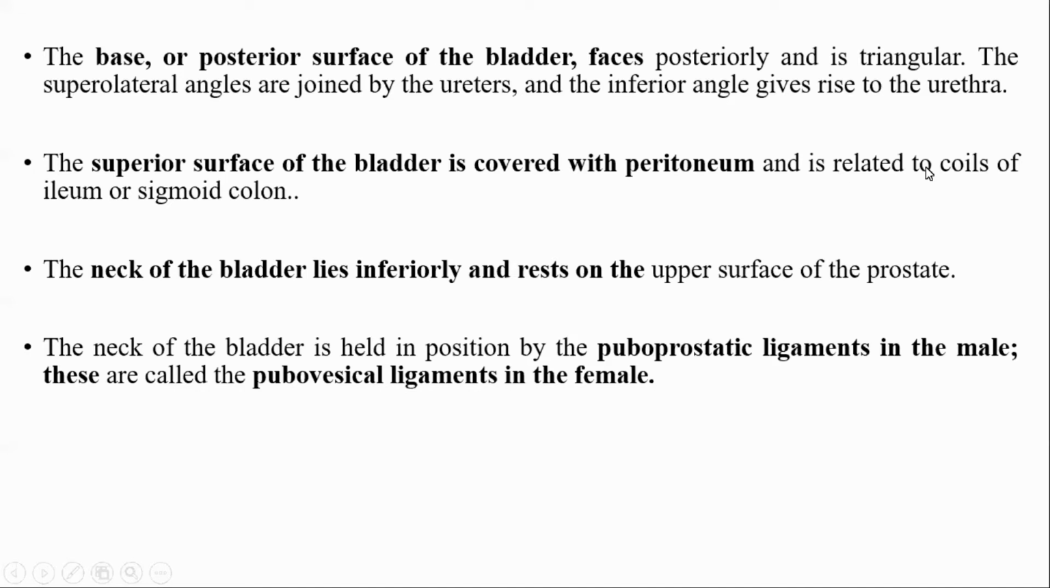and in the female it rests on the pubovesical ligaments. So the neck of the bladder is associated with the puboprostatic ligament in the male and the pubovesical ligament in the female. There is no prostate in the female. So the puboprostatic ligament in the male is associated with the neck of the bladder, and the pubovesical ligament is associated with the neck of the bladder in the female.